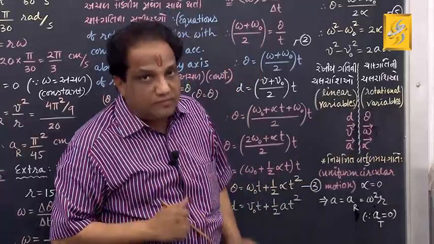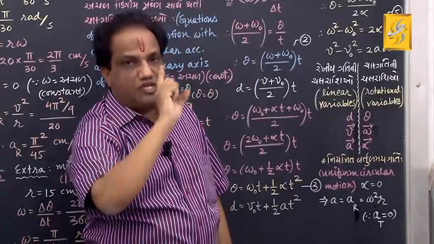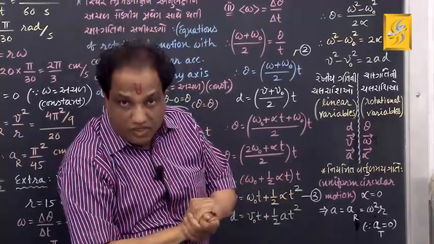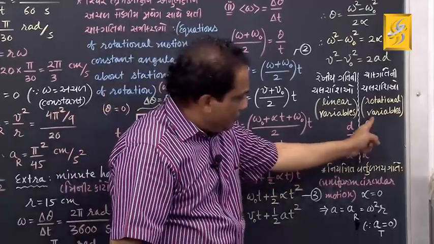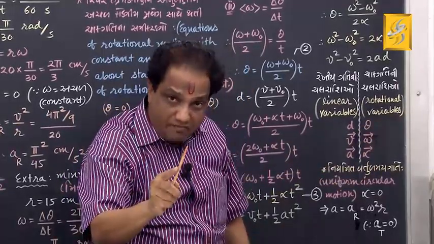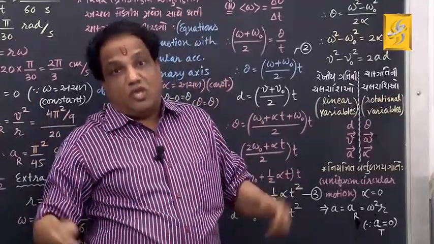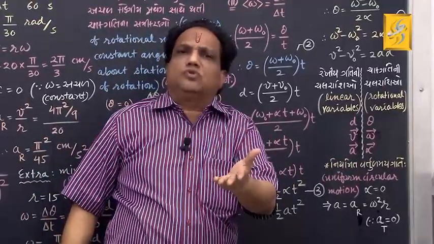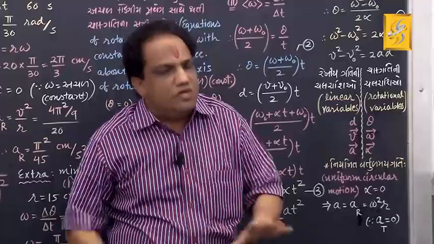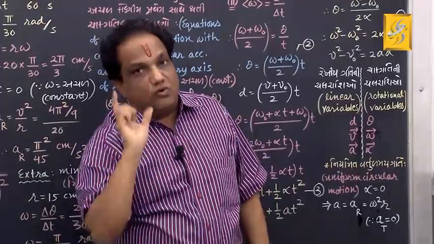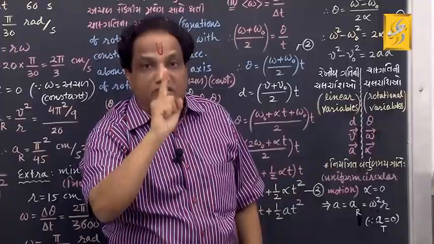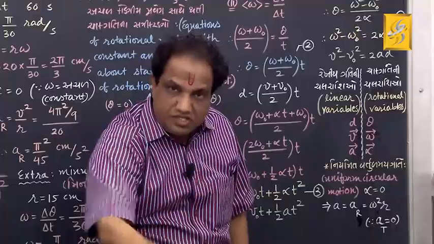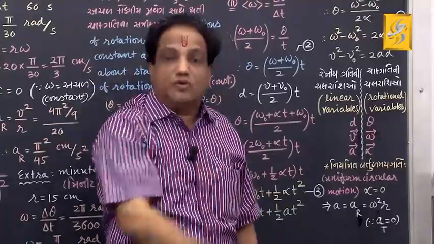You know what is the reason? See, whenever a rigid body is performing rotational motion about a stationary axis of rotation with constant angular acceleration, we find that all these angular variables are the same for all the constituent particles. If all the angular variables are the same for all the constituent particles, then we need not study the rotational motion of each and every particle. We simply concentrate only on one particle, which is called the representative particle, and whatever is the study of rotational motion of that representative particle, the same study is applicable for all other constituent particles.